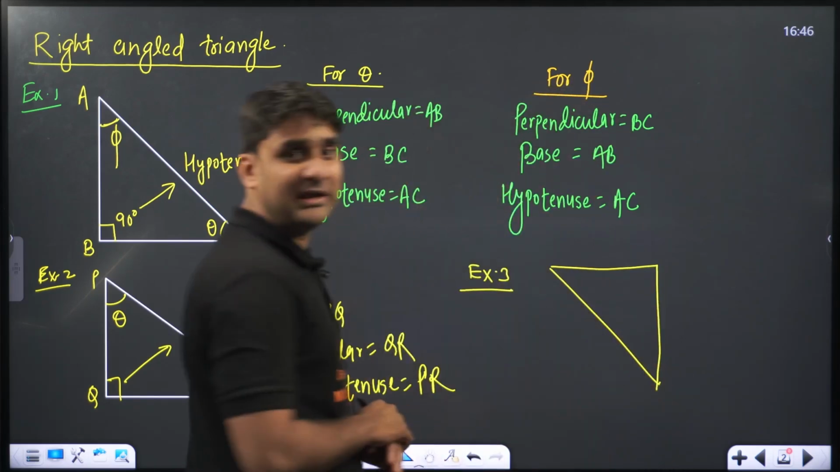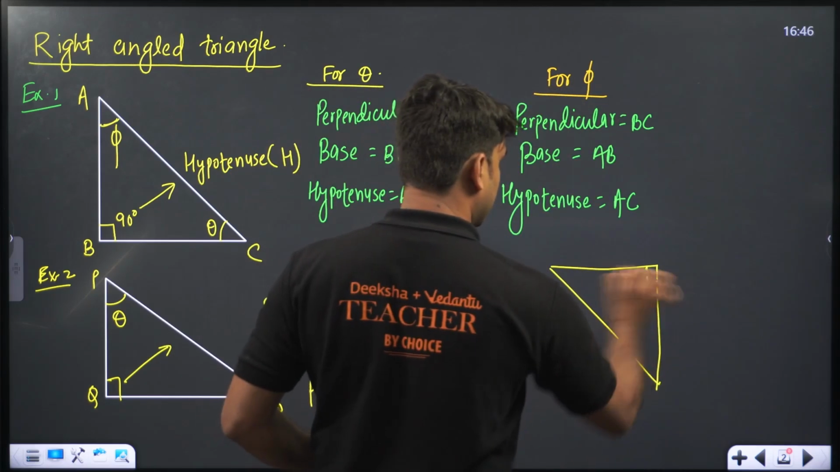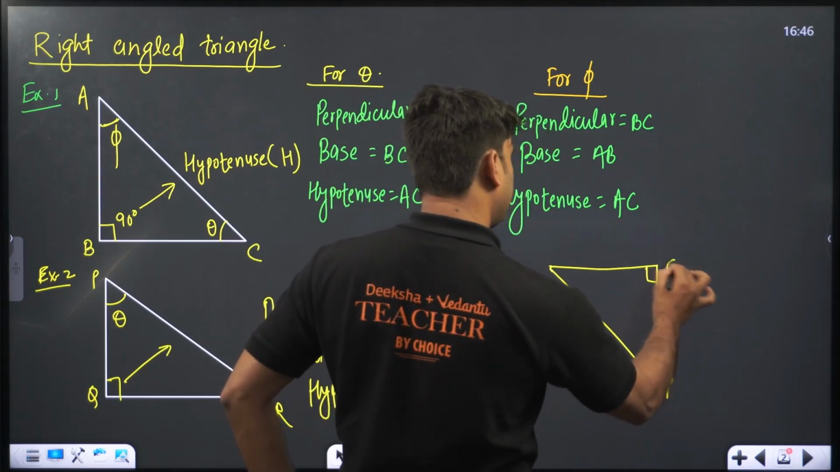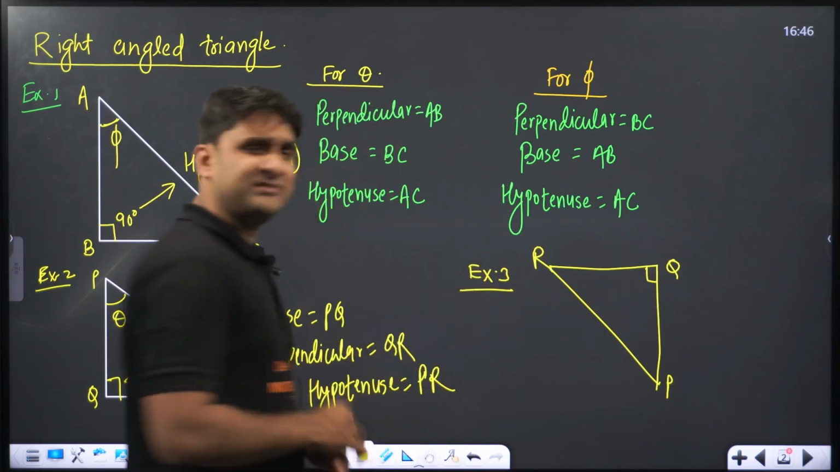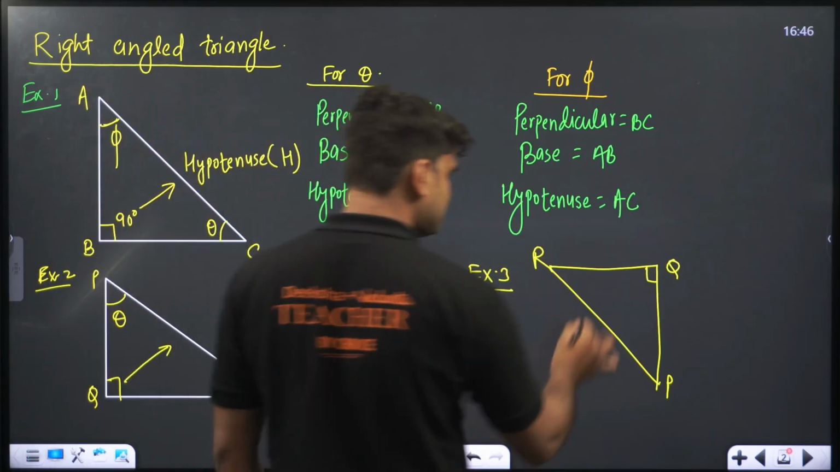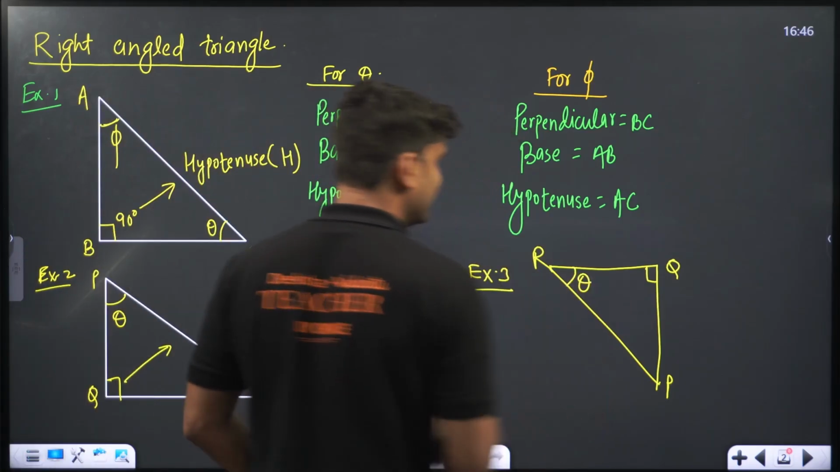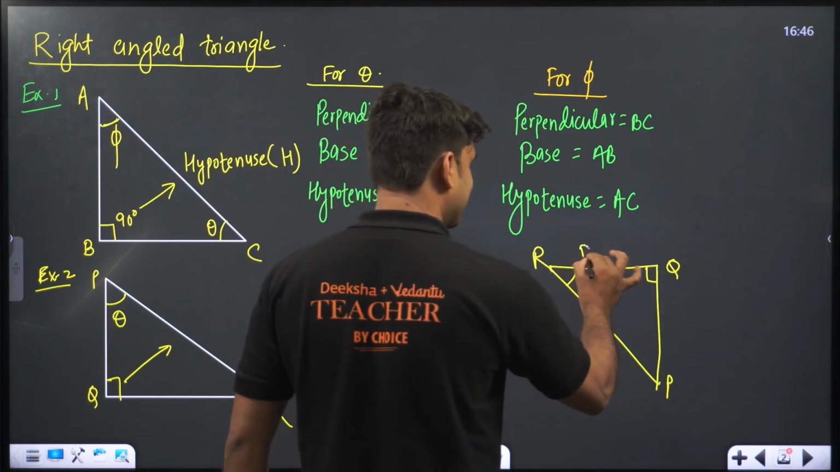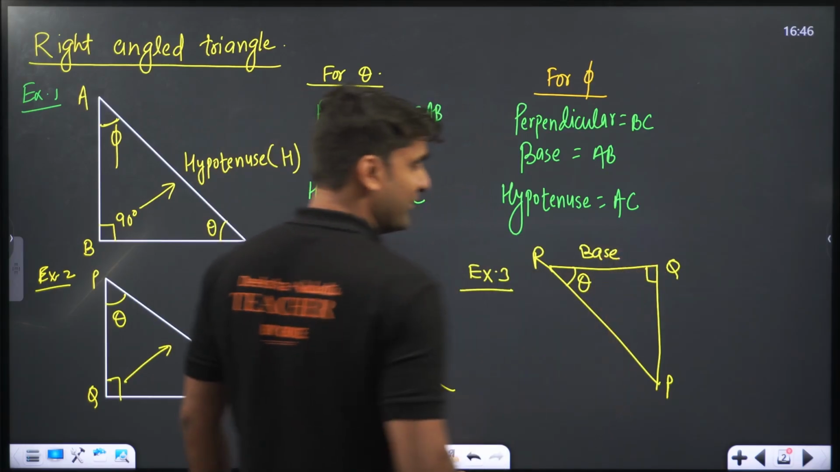Okay, this is the right angle triangle, guys, and here is the right angle. Let's say the triangle name is PQR. Here we have angle theta. So what will be the base for theta? This will be the base. Yes, my dear. What will be the hypotenuse?